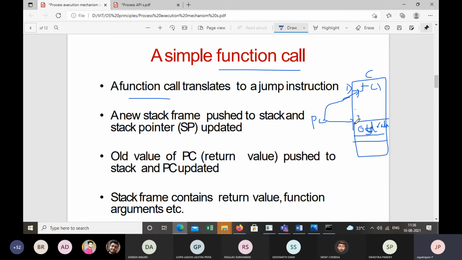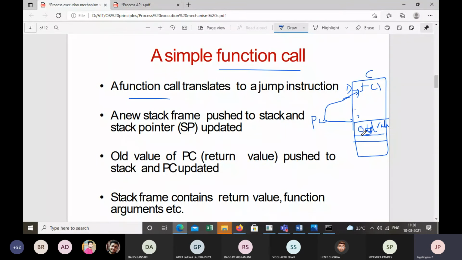When PC is pointed to the body of function, then the stack will have an updated PC value. You got it now? The stack will have the old PC value and the new PC value.